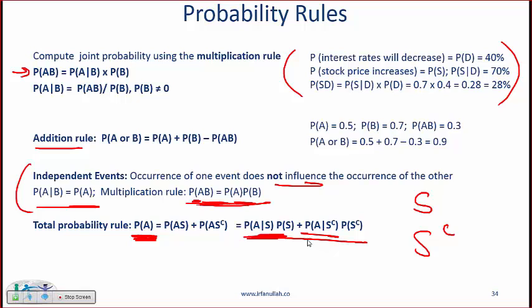But again, I'll reiterate, the moment you see a probability question, the first thing that should go through your head is: Bayes formula or not Bayes formula? If it is not Bayes formula, then write down the multiplication rule and the addition rule before even trying to figure out which rule to use. I say that because very often the way the questions are worded, they tend to be confusing, but you write down the formulas, you write down the data in terms of these symbols, and then given the data and given the formulas, you need to figure out which formula to use. And obviously that will come with some practice.